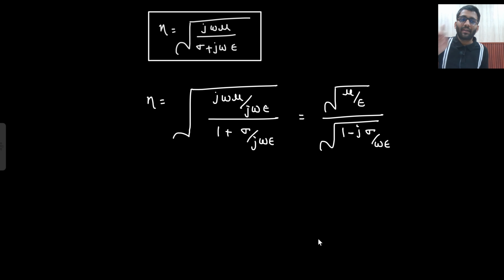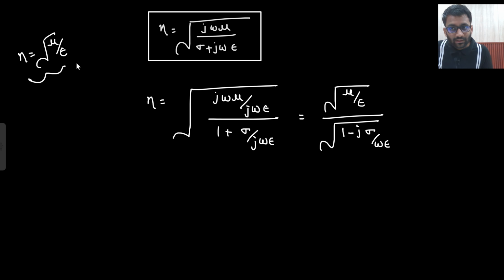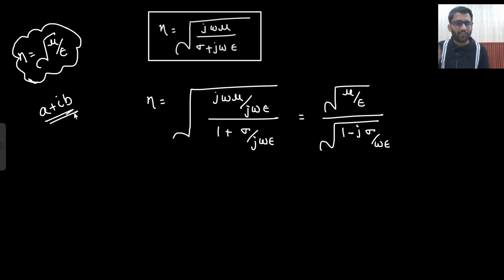Now eta will have a magnitude as well as an angle. In the previous video for free space and for lossless dielectric, what was your expression of eta? This was the expression of eta. For free space it was root of mu naught by epsilon naught, so it was a constant value. Now is this a real quantity or a complex quantity? This is a real quantity, right? It is a real number, so there will be no angle. Angle will be introduced only if it is a complex number, that will be tan inverse b by a. Since it is a real number, there is no concept of angle. That's why we did not write the angle there, and we directly wrote that eta is equal to this thing.